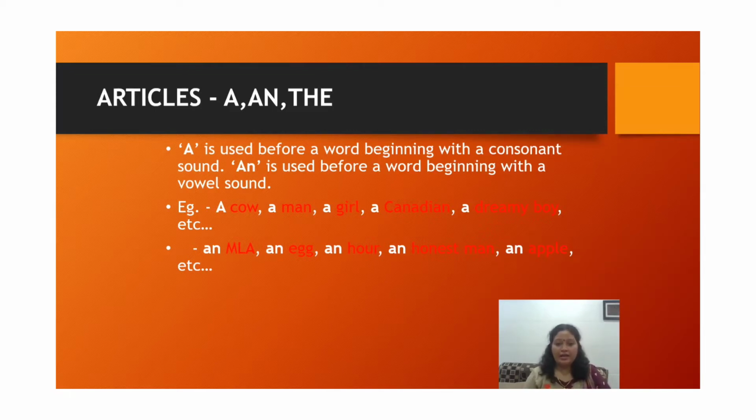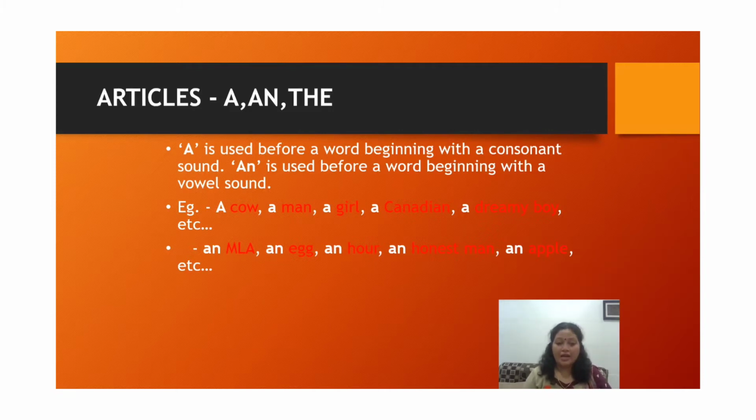Now a and an both are words. A is always kept before a consonant sound, and an is always kept before a vowel sound. Keep in mind, children, that I am using the word sound, not letter. When we pronounce any word and a sound gets produced, according to that we have to select a or an.